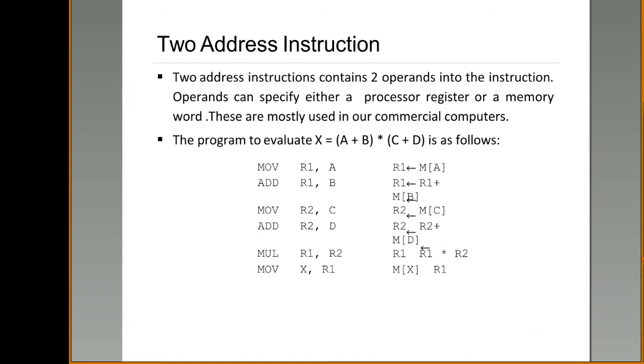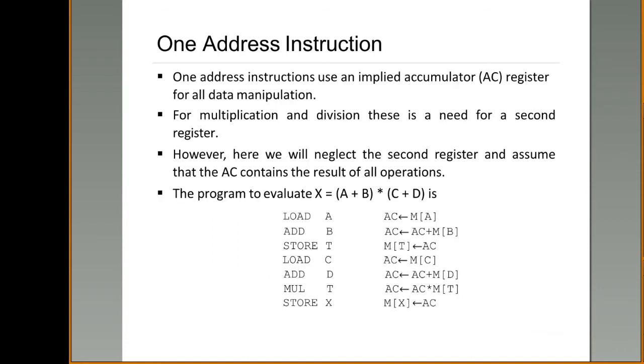Next, this value has to be assigned to X, or it should be placed in memory location X. So move the value of R1. What does R1 contain now? R1 contains the final result of A plus B into C plus D. Move the result present in R1 to memory location X. So R1 should be moved into M of X. This is two address instruction. Next, one address instruction.